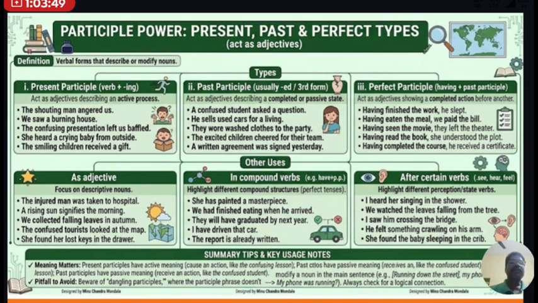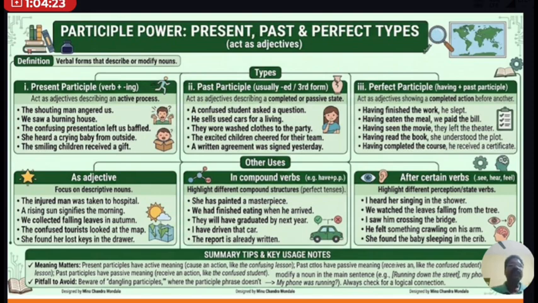Similarly, there is another type, the past participle. The past participle describes a completed or passive state. For example, a confused student asked a question. When the V3 form of the verb is used before the noun, it will be treated as an adjective.